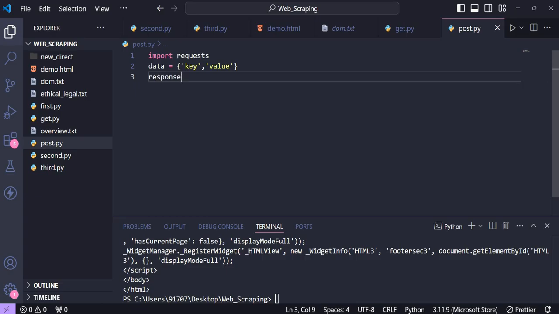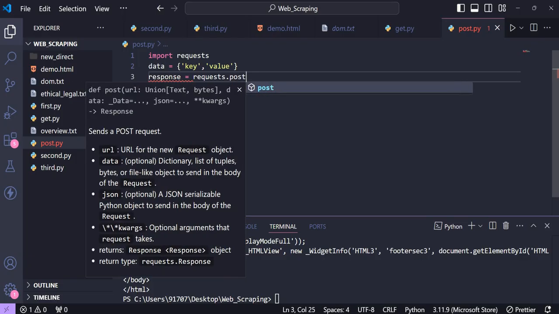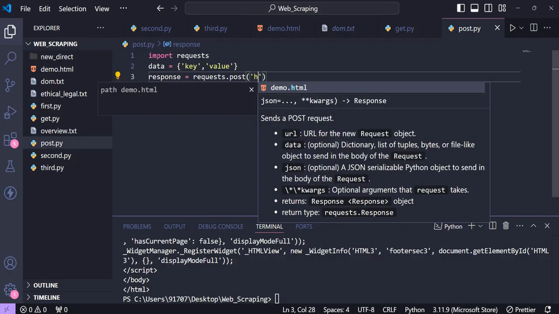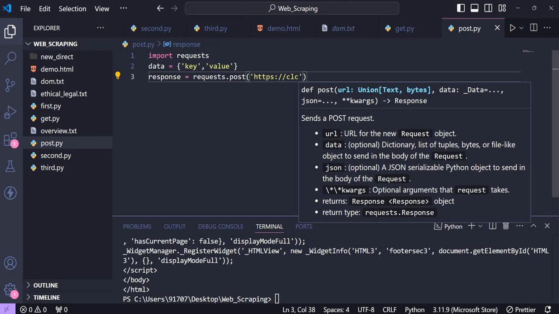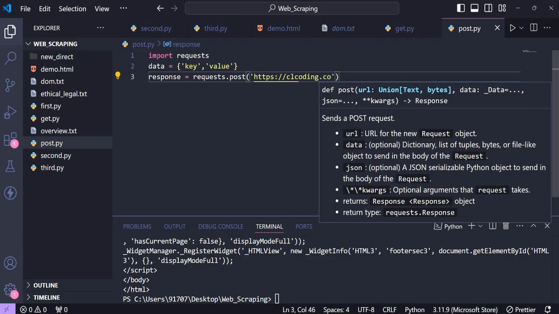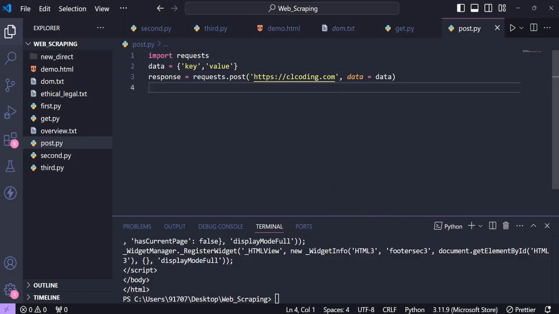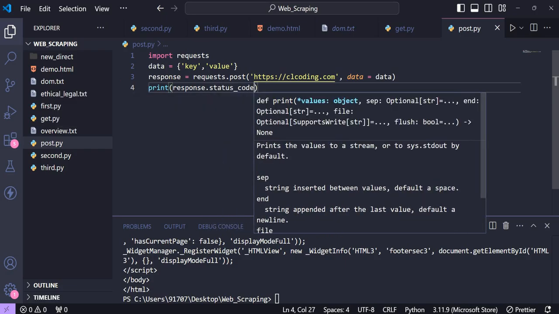So let me give a response, requests.post. Let's print the status code.